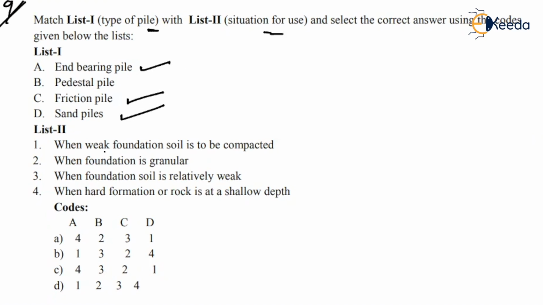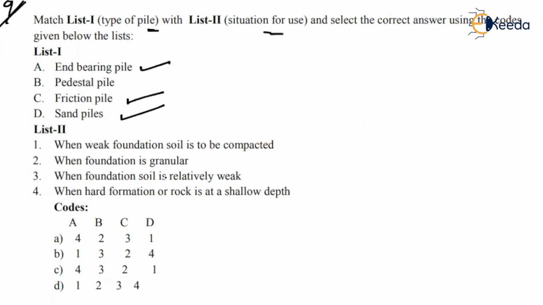Let us see. When the weak foundation soil is compact, it is to be compacted. When foundation is granular. When foundation soil is relatively weak. When the hard formation of rock at a shallow depth. So what do you think will be the correct answer? Come on, match the following. I think first we can check for A and C. After that we can go for the remaining options.